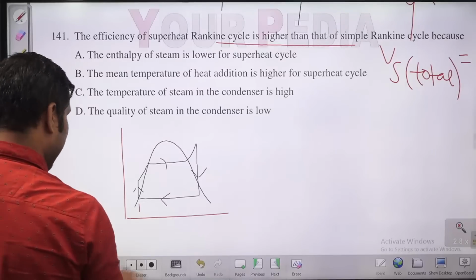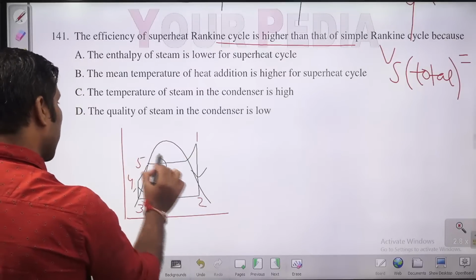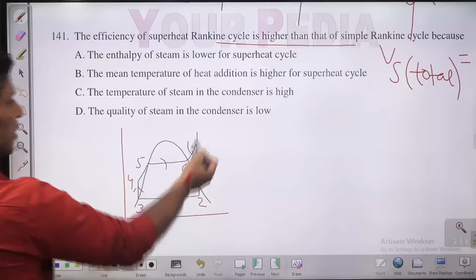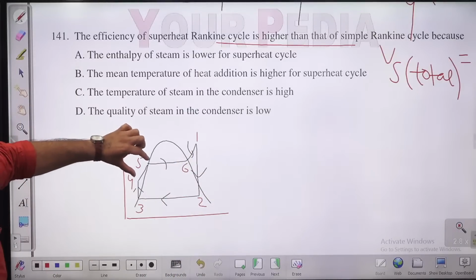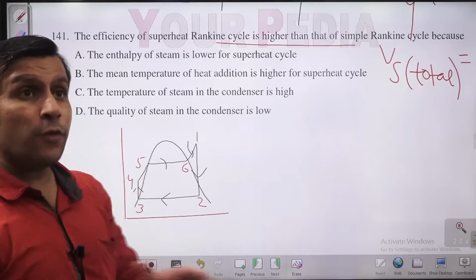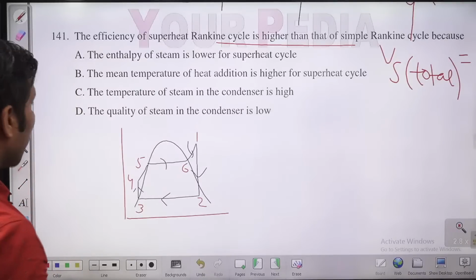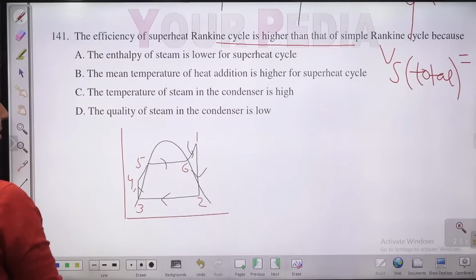So this is the plot for the Rankine cycle, guys. Let me write it here: 1, 2, 3, 4, 5, 6. So this 6 to 1 is known as the superheating process. 4 to 5 is a kind of preheating process. 5 to 6 is the evaporation process. 6 to 1 is the superheating process. So what happens with superheating? The quality of steam increases, mean temperature of heat addition increases, work output increases, efficiency increases.